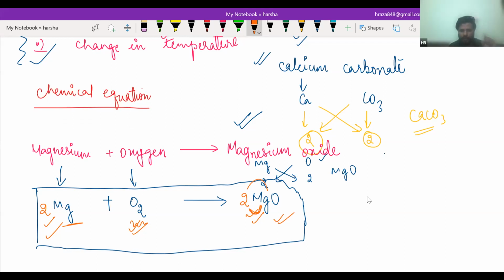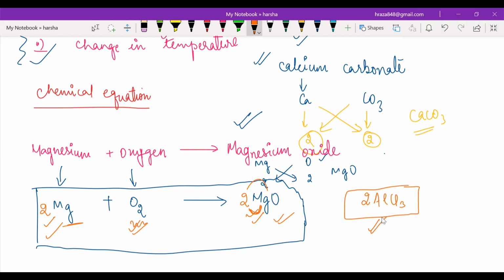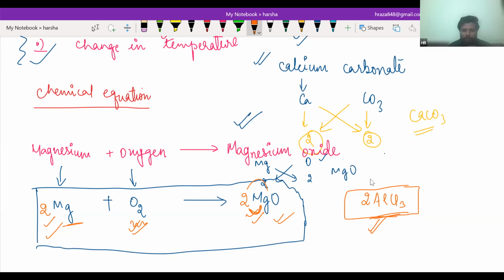I am going to ask some questions. If I write 2AlCl3, Abdullah, how many aluminum atoms can you see here? 2. Imad, how many chlorine atoms are here? 6. Very good. So basically, you know how to calculate the number of atoms if it is given in this form, right? So this is a chemical equation.